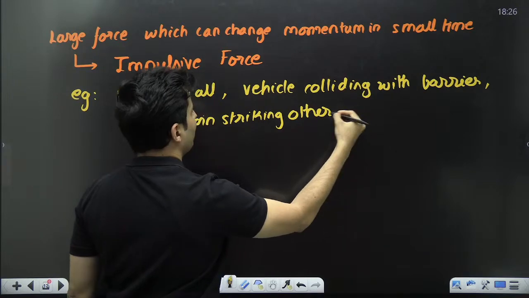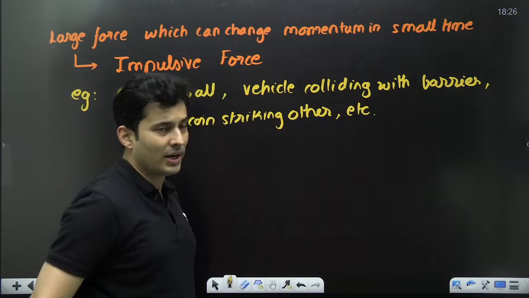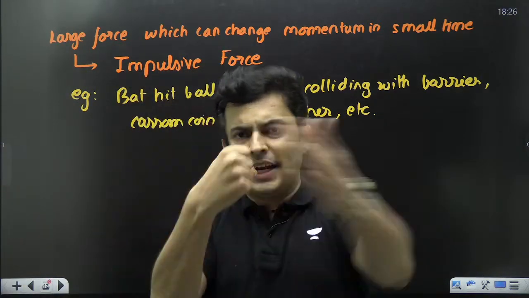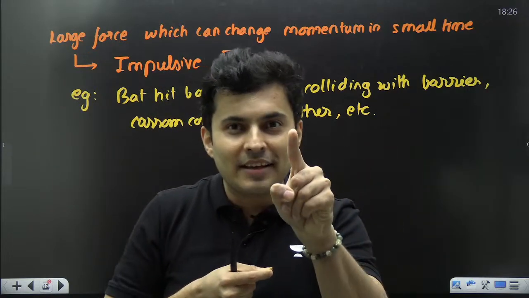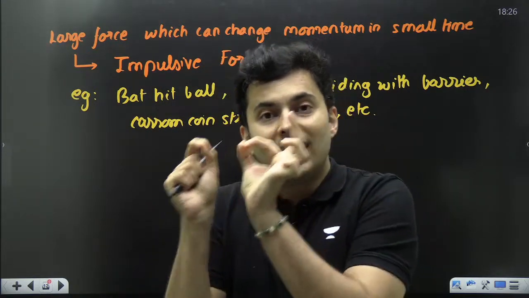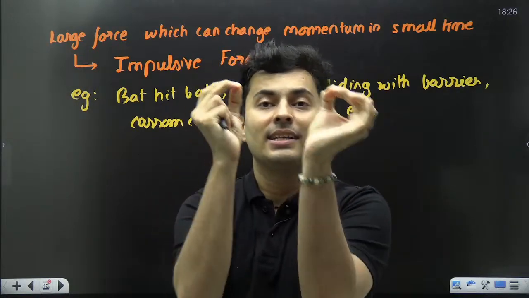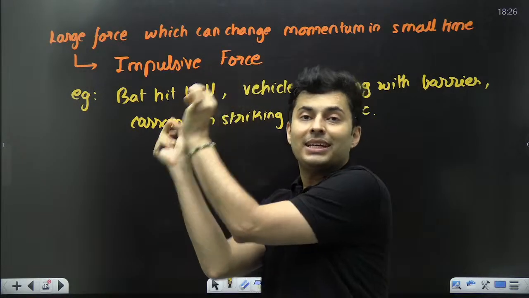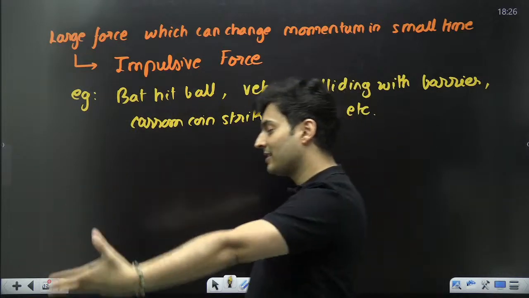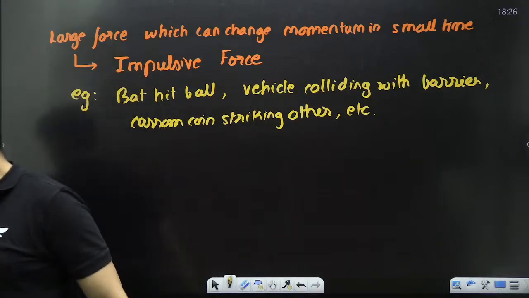In all these examples, what happens? There is a sudden force and it changes the momentum significantly in a small time. So that force of collision, explosion, whatever, interaction is said to be impulsive in nature. Force is said to be impulsive, understood?